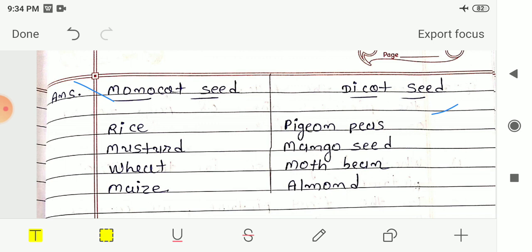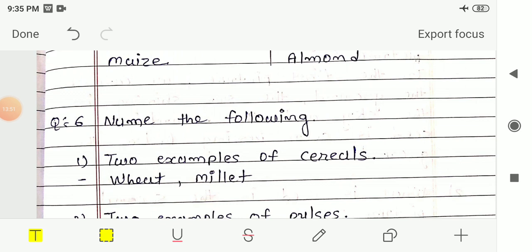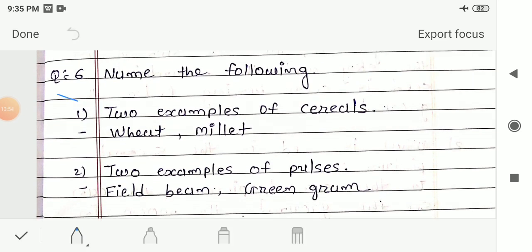Now let me see the next question, question 6. Question 6 is: name the following. The first one is two examples of cereals. You have to give two examples of cereals. Here I had written wheat and millet. Wheat and millet are examples of cereals, and in the chapter we had seen many examples of cereals. You can write any two examples of cereals like corn, rice, maize. So you can write any two of these cereals.